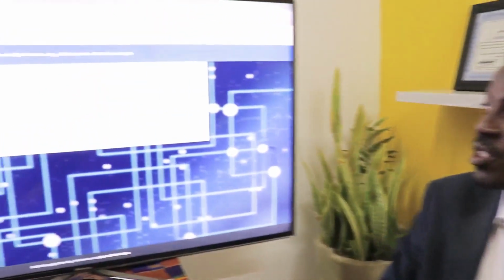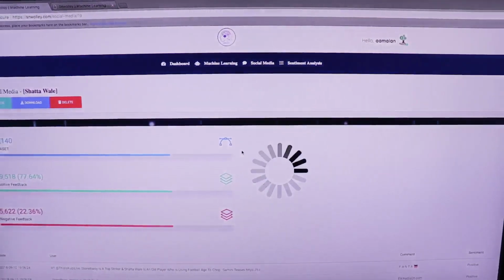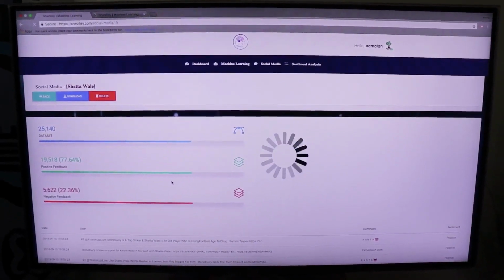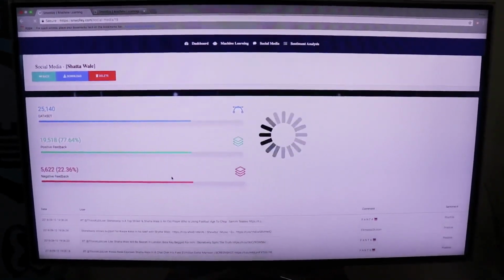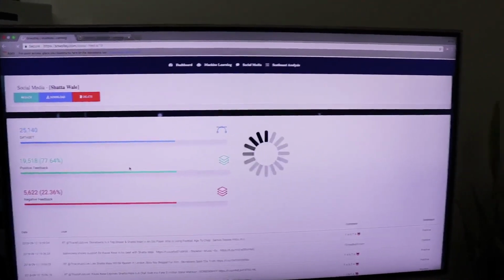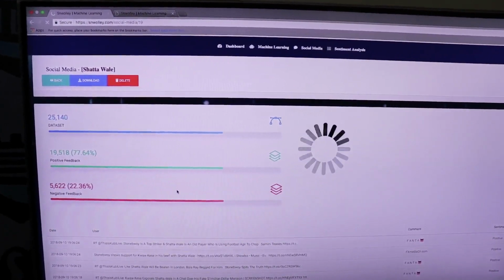Yes. So maybe what we want to do is to look at a popular musician in Ghana called SNwolley. We want to see what is happening on this brand. We've analyzed for 15 minutes what people are saying about this brand. Because he's trending, you see a lot of data about him: 25,140 data within a short 15 minutes. So you realize 77.64% are giving positive feedback on his brand, and 22.36% are giving negative feedback.